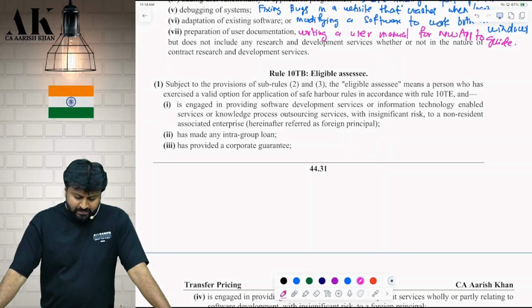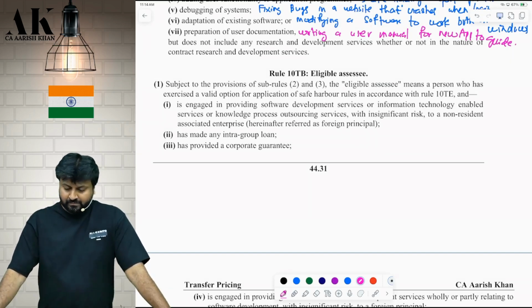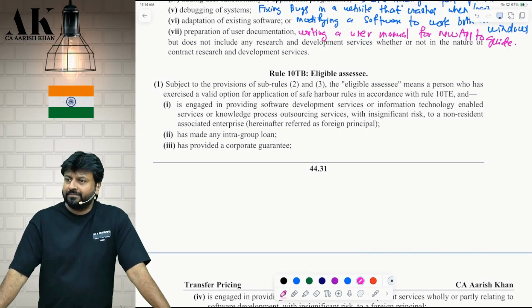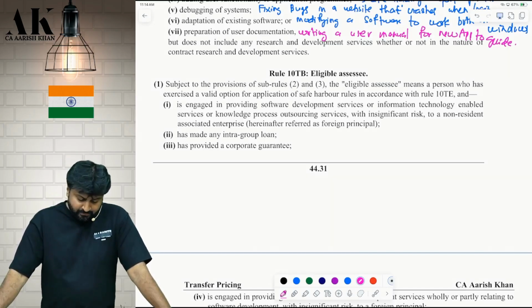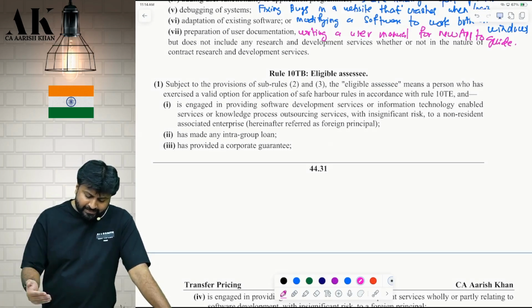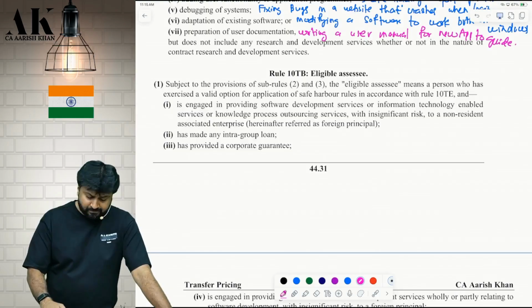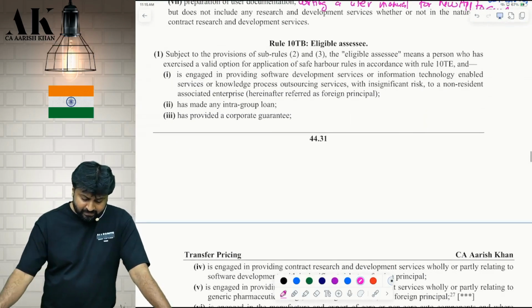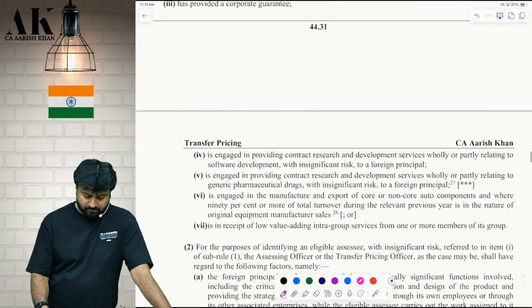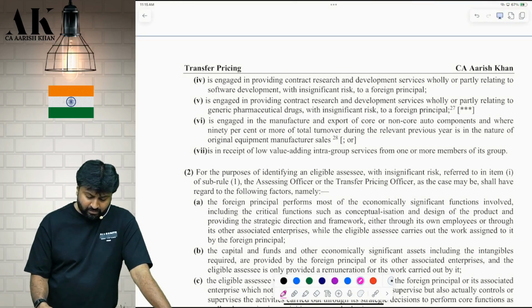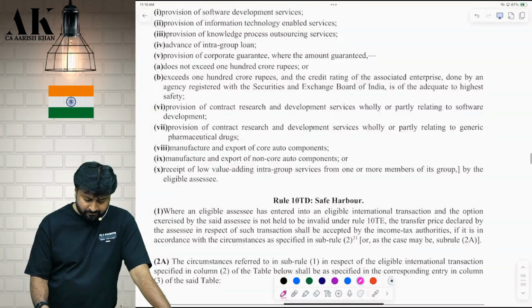Eligible assessee means a person who has exercised the valid option. You cannot get this by default. You have to exercise a valid option for application of safe harbor in accordance with rule 10T, and then you enter into what? Software development service. Are you clear? They have listed all the different kind of services over here.